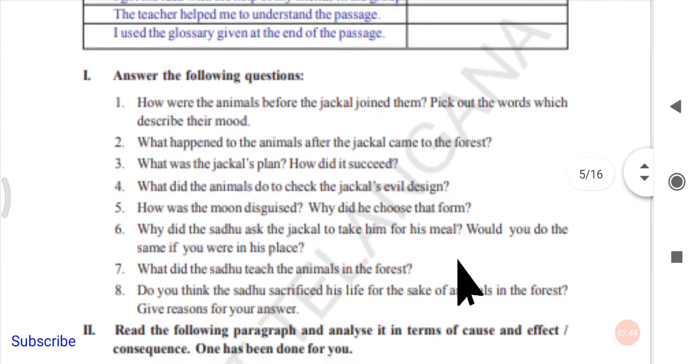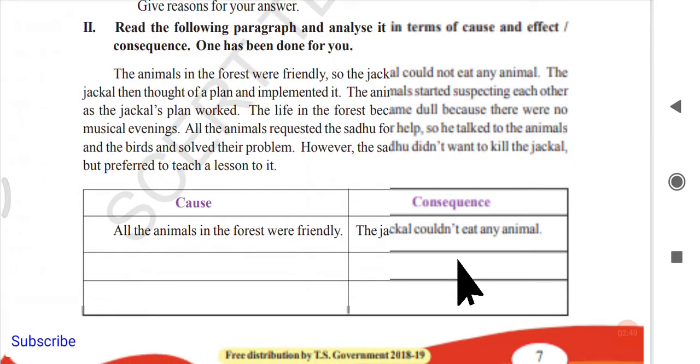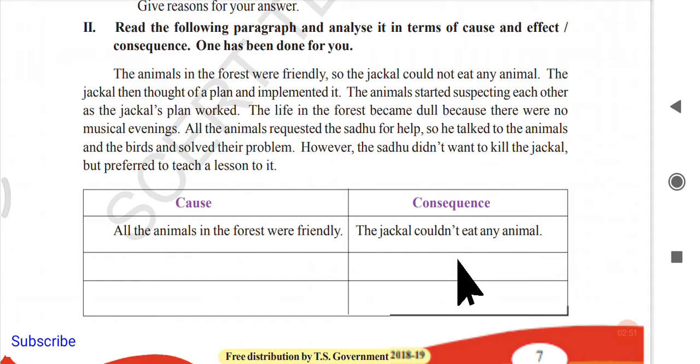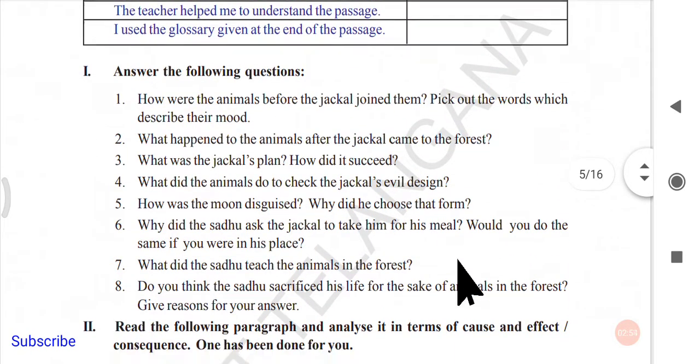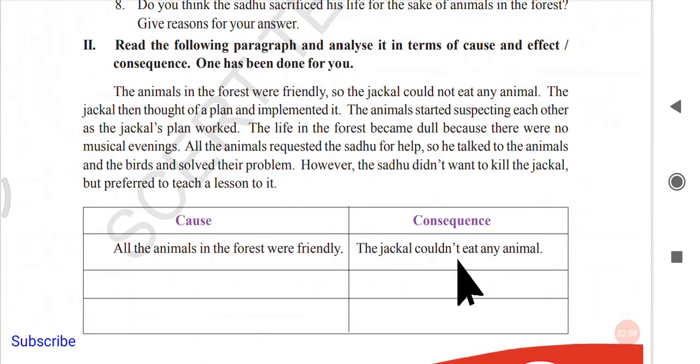Next topic here. We have a grammar part in unit 1, reading A only. Let us see. We have some exercises here. In Roman number 1 we have questions. Let us go to Roman number 2 here. Roman number 2 is of cause and consequence, cause and effect. Read the following paragraph and analyze it in terms of cause and effect or consequence. We can also call it consequence here. One has been done for you. We have a small paragraph here, and we have to bring out one cause and one consequence.